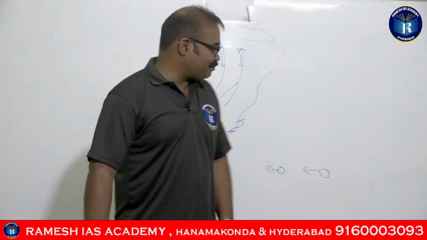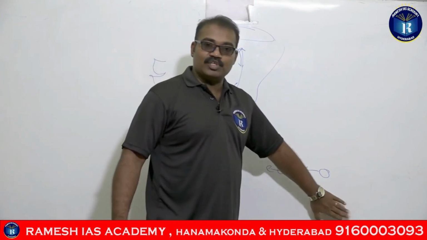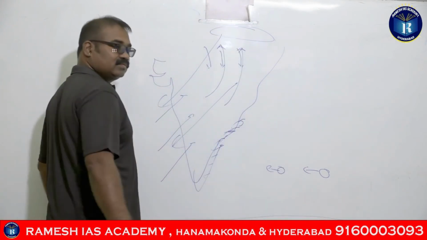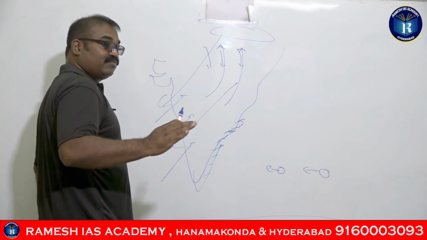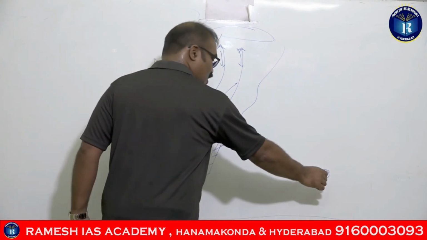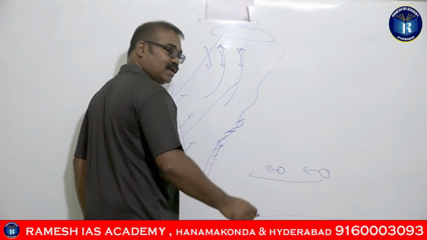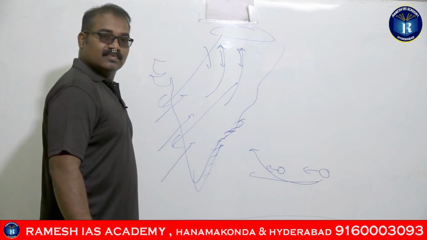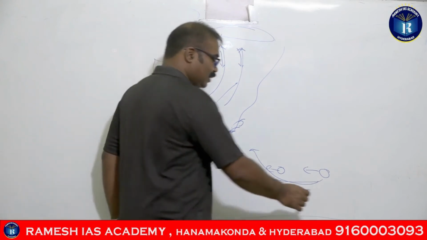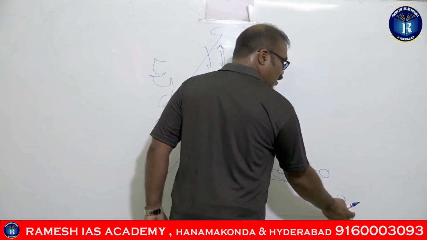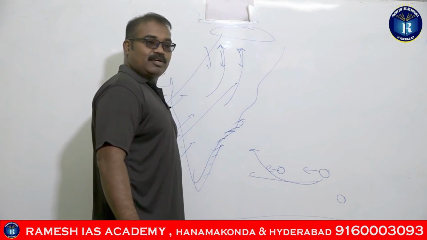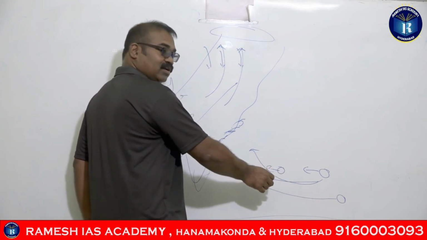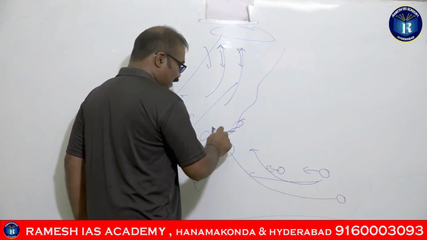Okay guys, so what is happening? The cyclones which originate in the Bay of Bengal, towards which side will they be deflecting? Ferrel's law, right side, guys. So this cyclone should come like this, but because of Ferrel's law, it gets deflected like this. Many times the cyclones which originate nearer to or above 6 degrees northern latitude will come like this, and they will try to deflect towards the north. So when they come here, nearer to Chennai,